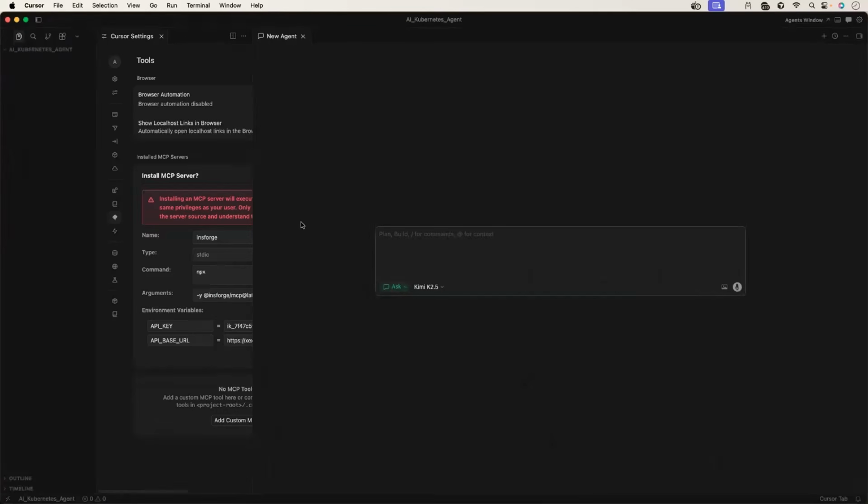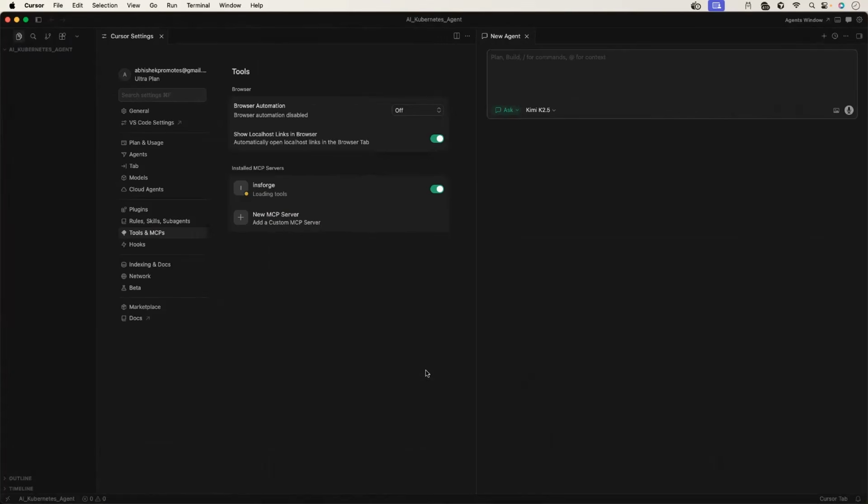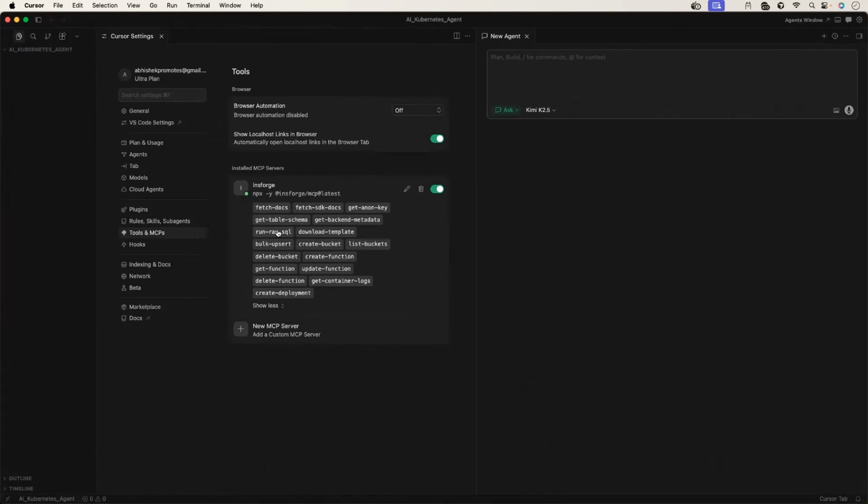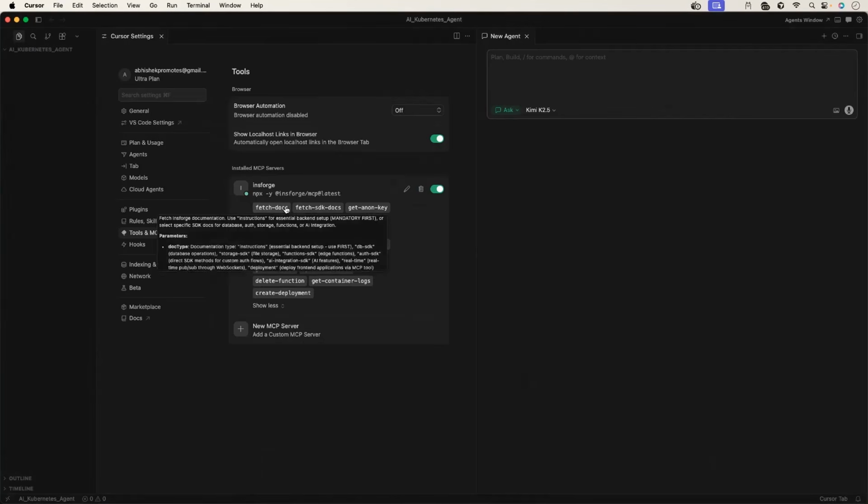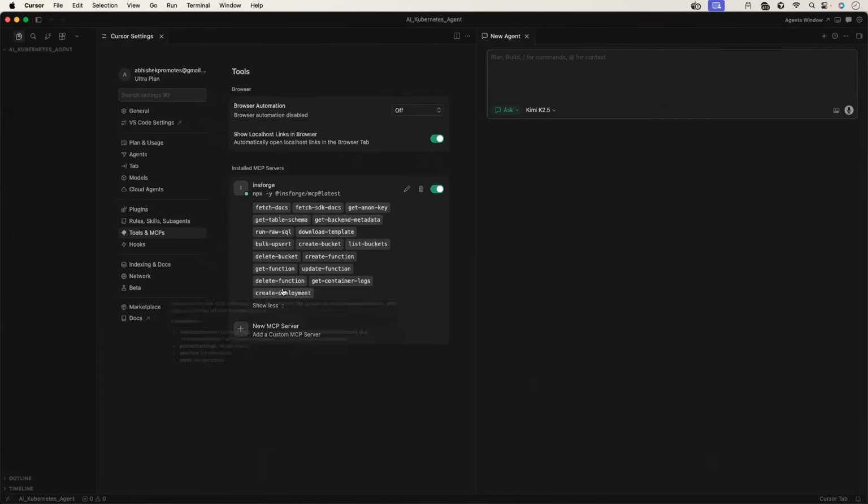Let me do this. Okay, open the link. It opened Cursor for me. I'll click on install, and if you notice here, it says 17 tools are enabled. So the InsForge MCP server is configured and it has these 17 tools which can help us configure the InsForge platform through Cursor IDE. That's all.